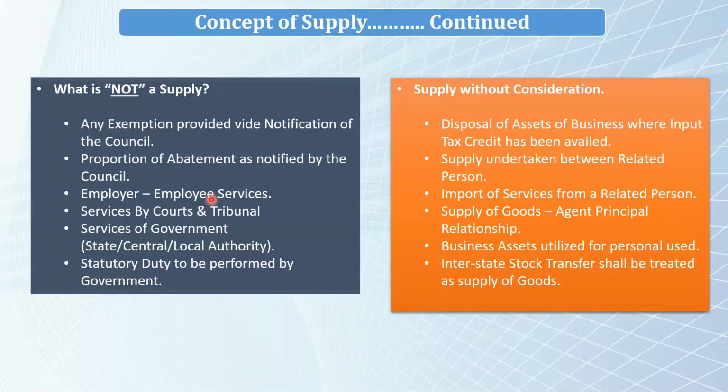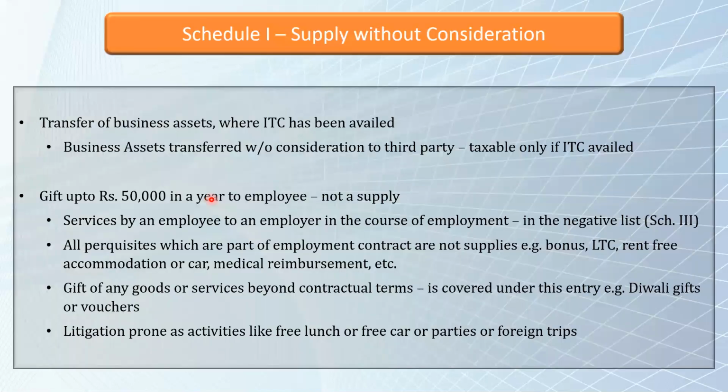Apart from that, over and above what is written in the engagement letter, if gifts up to rupees 50,000 during the year on various occasions like Diwali, New Year are paid, GST is not applicable on the same. However, over and above 50,000 gift, which is not mentioned in the agreement or the engagement letter, it would be taxable under GST.